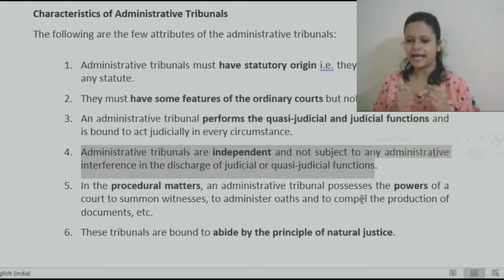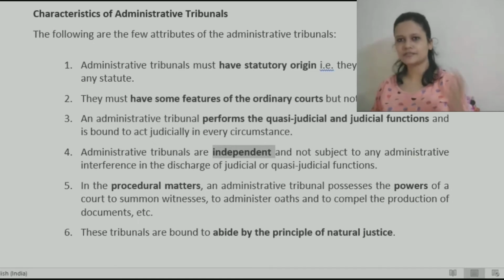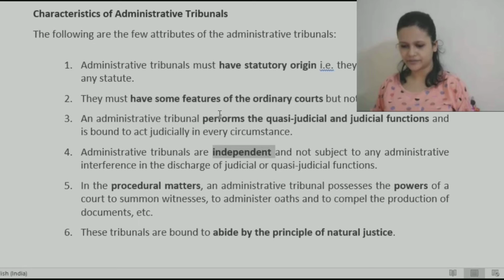And in that same way, like an independent body, they need to perform their functions. They do not come under any Supreme Court or High Court like the subordinate courts we have, but they are independent bodies. They would perform their own functions relating to that specific matter or area.